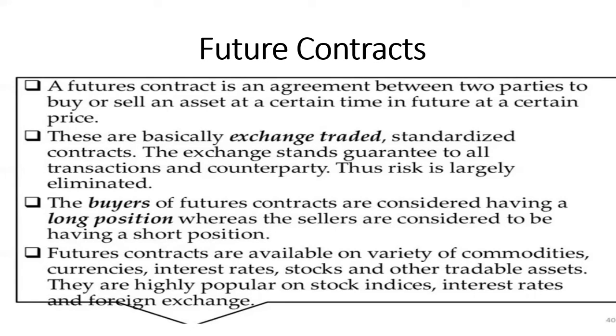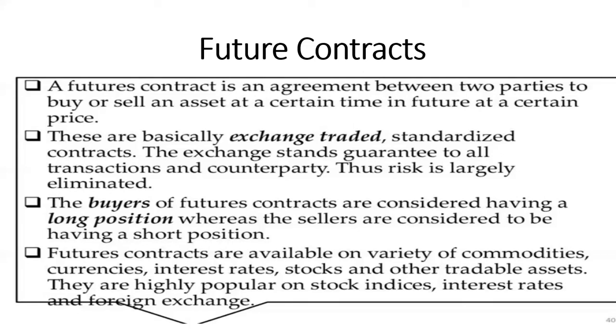Okay, remember this point. The buyers of the future contract are considered to have a long position, whereas the sellers are considered to have a short position. Remember this: the buyers will have a long position and the sellers will have a short position in the future contract. Future contracts are available on varieties of commodities, currencies, interest rates, stocks, and other tradable assets. These are highly popular on stock indices, interest rates, and foreign exchange.